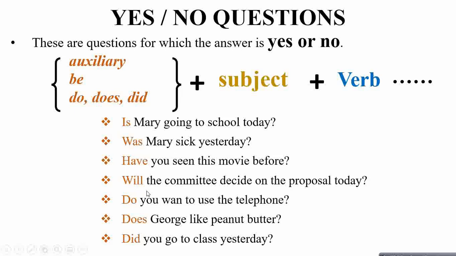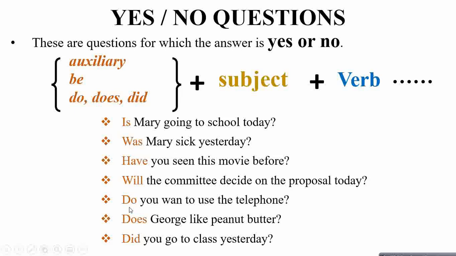Will the committee decide on the proposal today? Will is an auxiliary followed by the committee, which is subject. Decide is verb, and then the rest is just the complement, or actually the modifier, on the proposal, and today is the modifier which tells you the time.